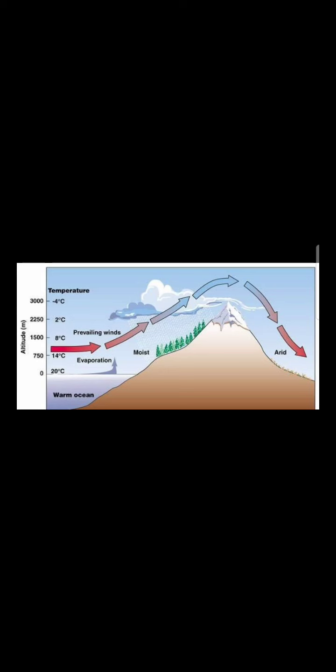The other side is the leeward side. As the winds move to the other side of the mountain, they become dry because most of the moisture has been shed on the windward side. On the other side of the mountain, which is the leeward side, less rainfall occurs, and that region is also known as the rain shadow area. So this is how the relief features influence the climate of India.